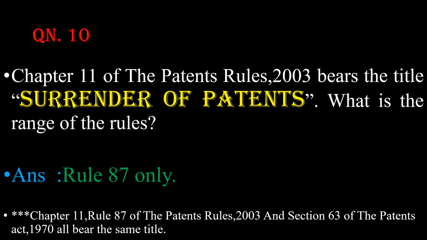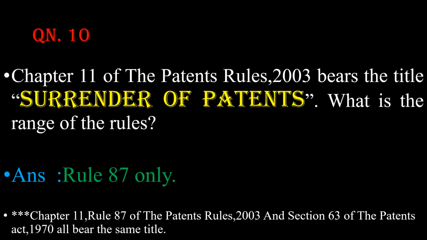Now the most awaited one, that is question number 10. Chapter 11 of the Patents Rules 2003 bears the title Surrender of Patents. What is the range of the rules? Okay, the answer is Rule 87 only. Also, a note is given here: Chapter 11, Rule number 87 of the Patents Rules 2003 and Section 63 of the Patents Act 1970 all bear the same title, that is Surrender of Patents.